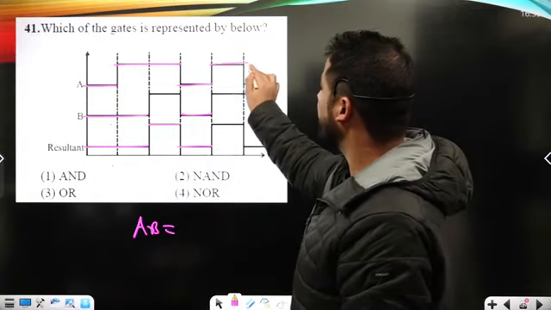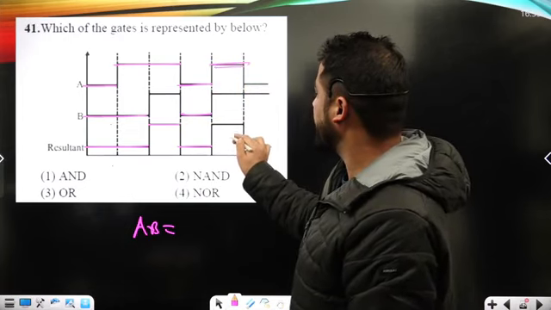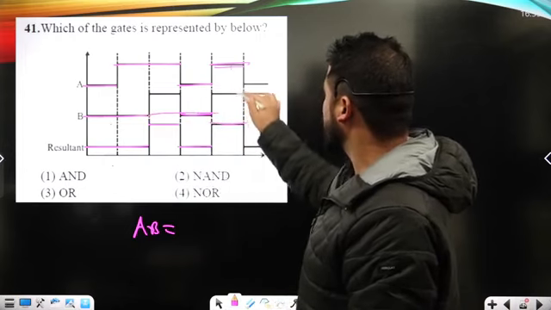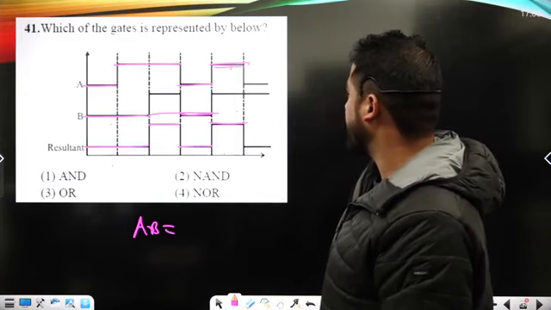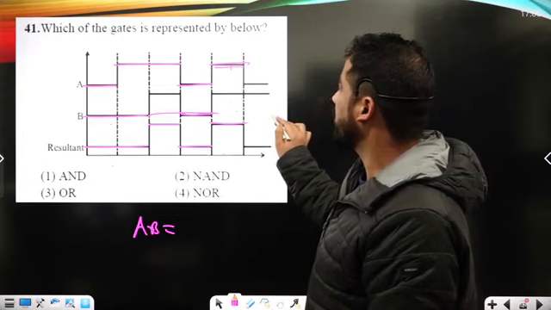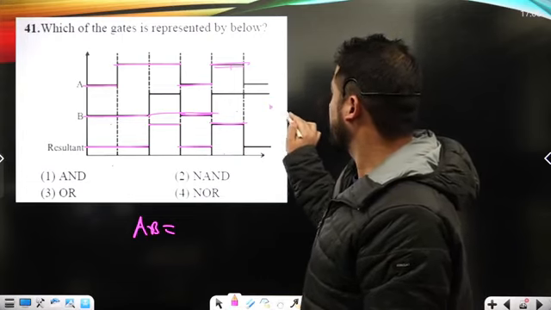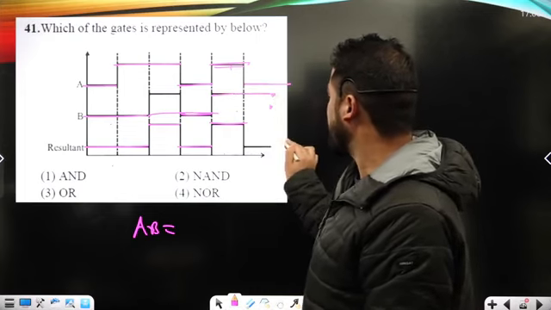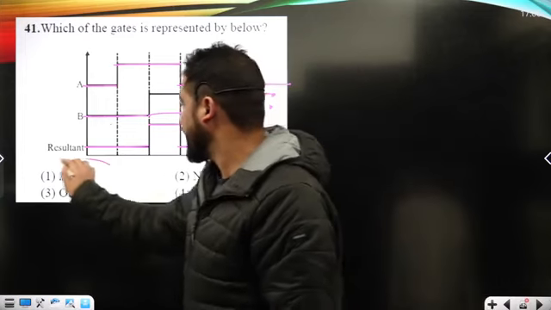Here input A is high and input B is low, so again the output is low, right? It follows the property of the AND gate so far. Now here A input is high, B input is low, right? Again the output is low, so it forms an AND gate, okay?